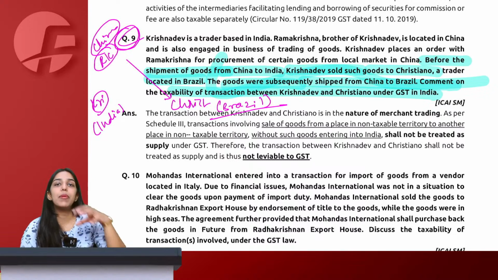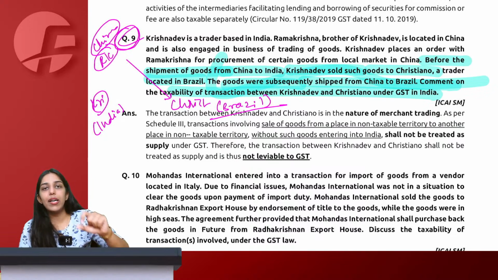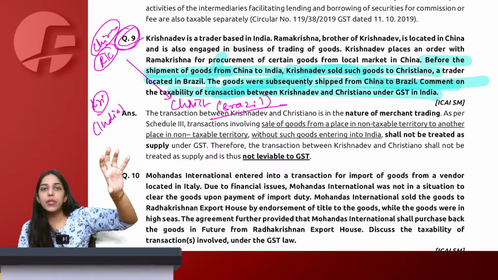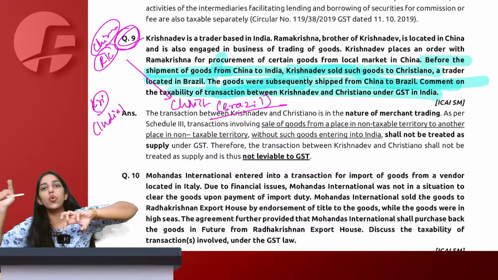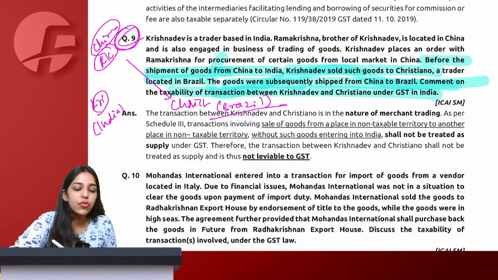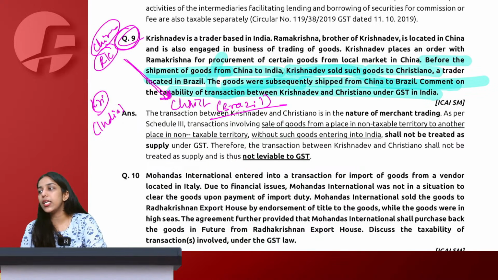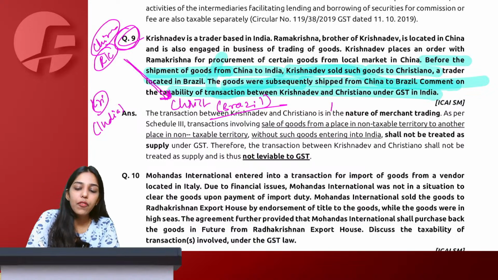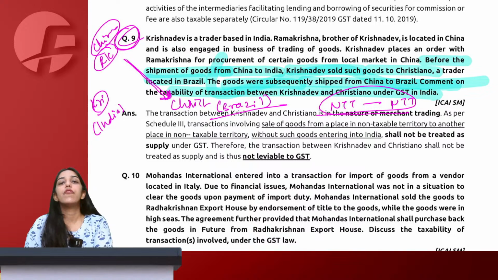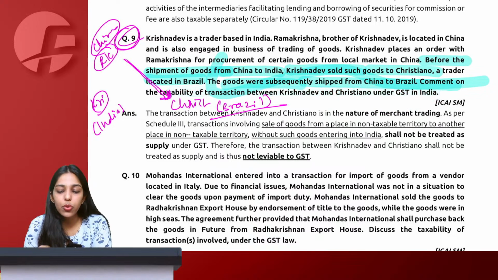See, actually the supplier is Krishna Dev, right? The transaction is such that Ramakrishna sold to Krishna Dev and Krishna Dev sold to Cristiano, but the goods have straight away gone from China to Brazil. Will this be taxable under GST? The answer is no. Why? Because one non-taxable territory to another non-taxable territory without goods entering into India.